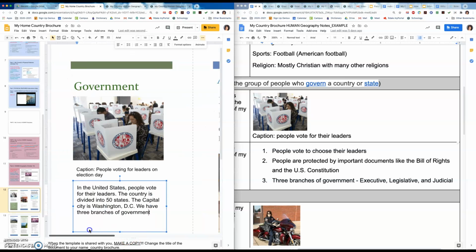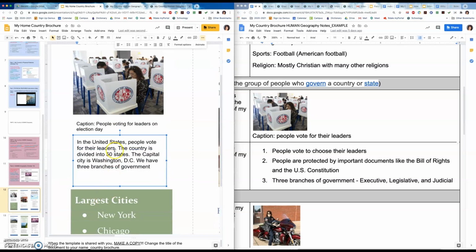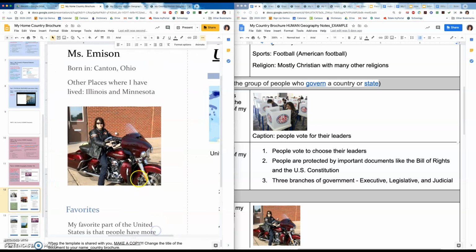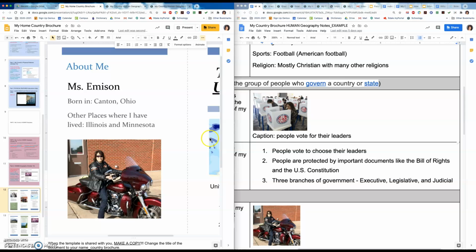So this information here goes in here. Okay, so that's where that is from. And then the same is true for the about me.